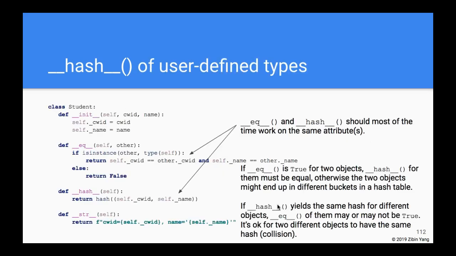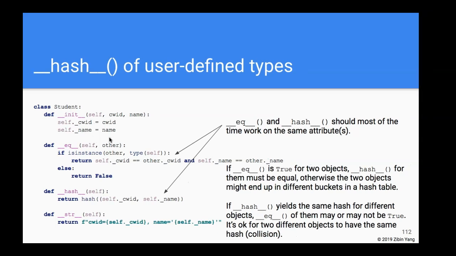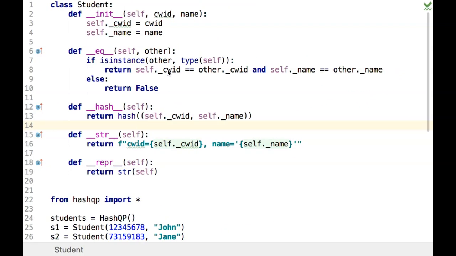So let's see how it actually works in an actual example. Remember, we've been talking about students, CWIDs and names. To see if two students are the same, we should check if their CWID is the same and if their names are the same, right? So when we do the hash, what we want to do is hash both the CWID and the name as a tuple.